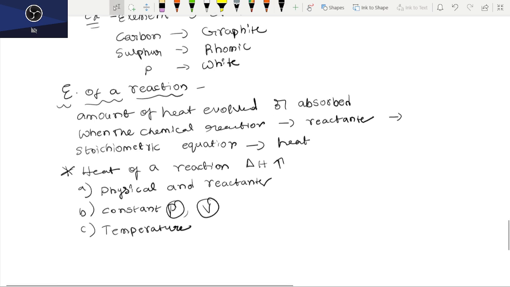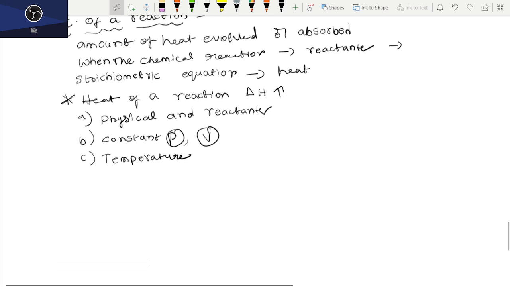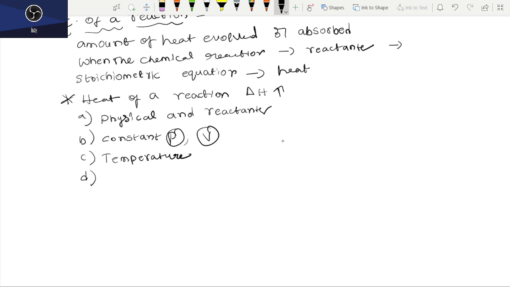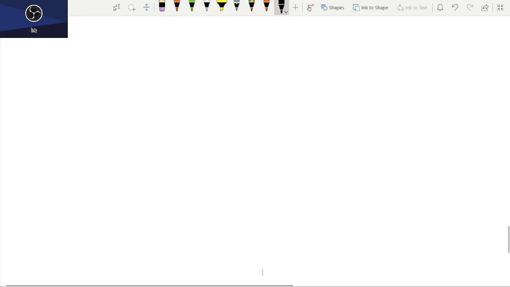And the stoichiometry of the equation. What is the stoichiometry of the equation? We will discuss it in the chapter on stoichiometry. We just remember this: the stoichiometry of the equation.